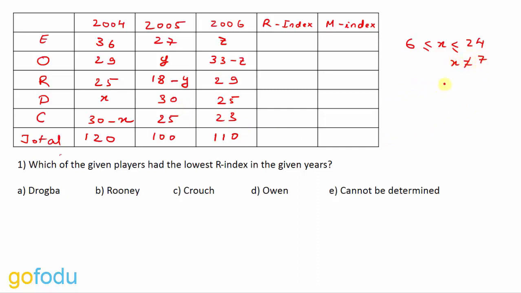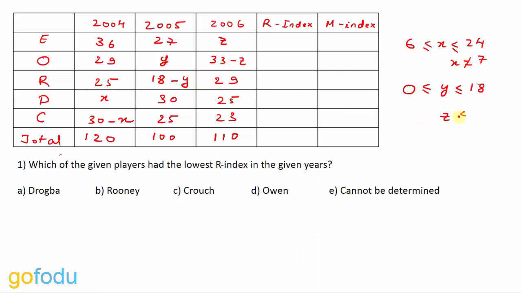Similarly, we can calculate the ranges for Y and Z as well. The maximum value that Y can take is 18, because if Y is greater than 18, then this value becomes negative, which is not possible. So the maximum value for Y can be 18 and the minimum value for Y can be 0. Can it be 0? Yes, definitely it can be 0. And is there any constraint, like a constraint was there with X? For Y, there is no such constraint.